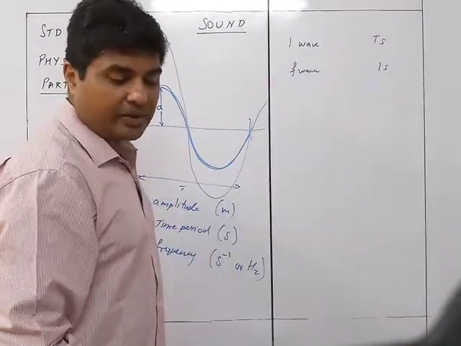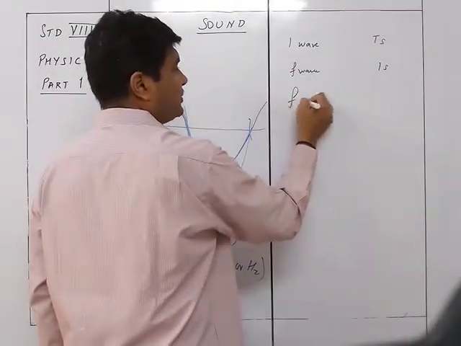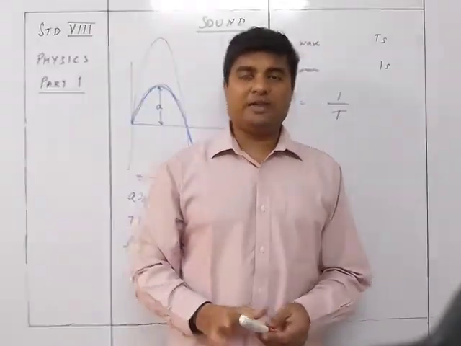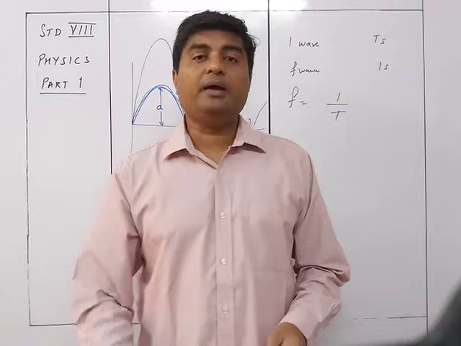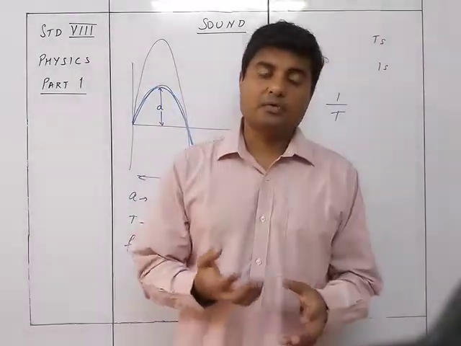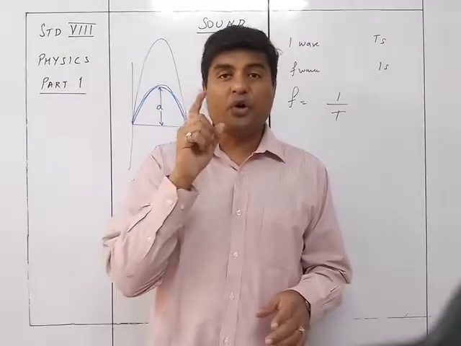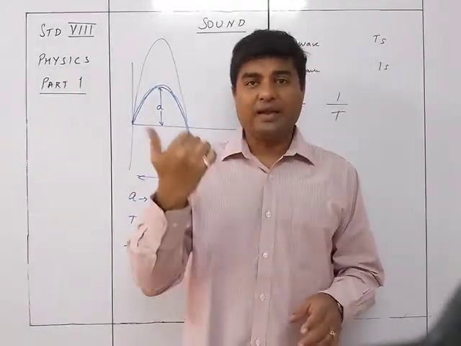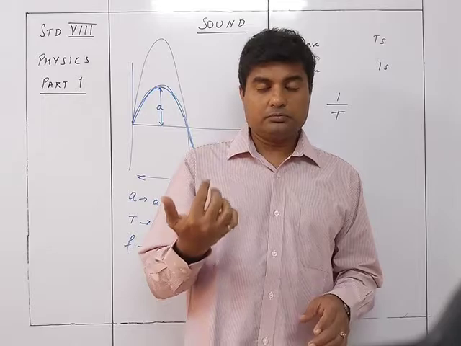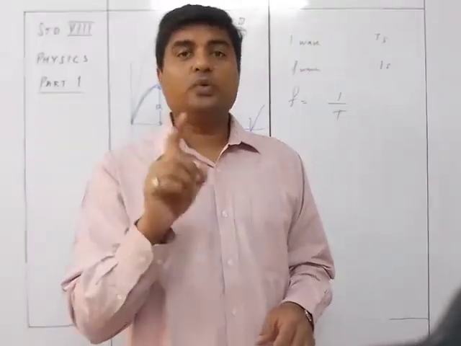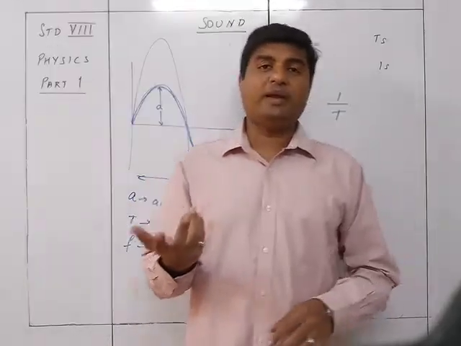Okay, so you can see over here that f is equal to 1 upon T. It's a simple thing: what is the frequency? Frequency is 1 upon the time taken for one wave. In 1 second, how many waves will there be? If one wave is taking 0.2 seconds, then in 1 second how many waves will there be?